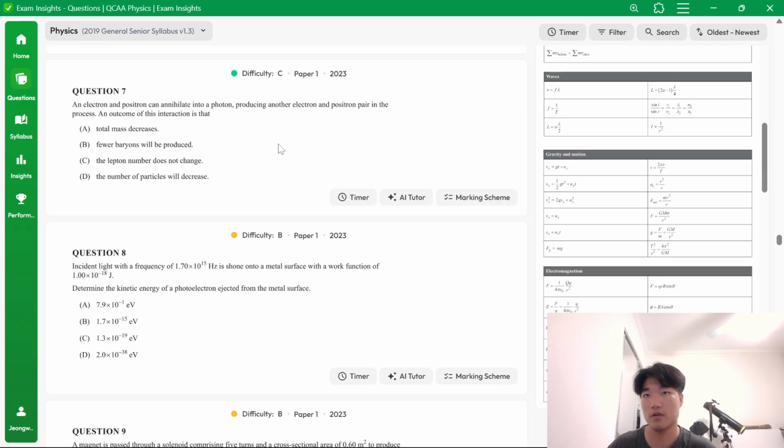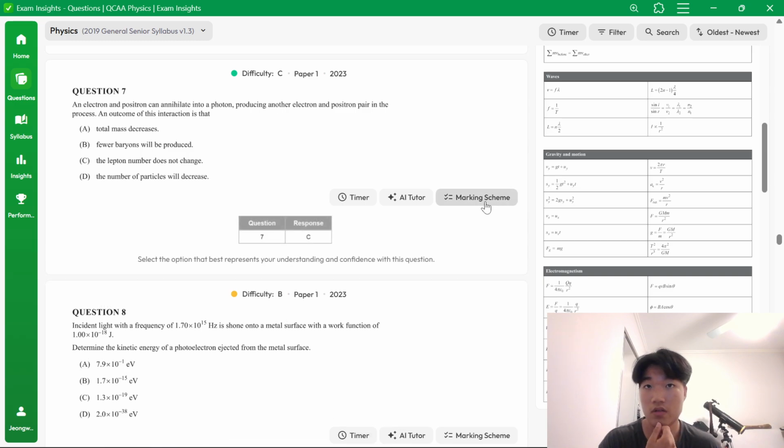An electron and positron can annihilate into a photon, producing another electron and positron pair in the process. The outcome of this interaction is that pure baryons will be produced. Total mass decreases. No, the mass would just stay the same, conservation of mass and energy, you know. Fewer baryons will be produced. Well, there are no baryons involved in this interaction. There's only leptons. The lepton number does not change.